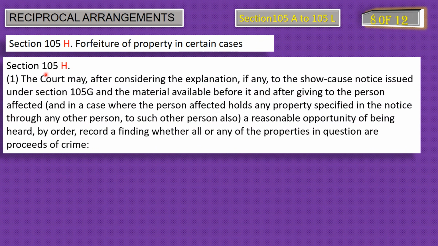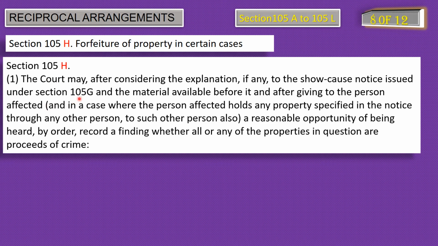Subsection 1 of section 105H says the court may, after considering the explanation, if any, to the show cause notice issued under section 105G and the material available before it, and after giving to the person affected, and in case where the person affected holds any property specified in the notice through any other person, to such other person also, a reasonable opportunity of being heard, by order record a finding whether all or any of such properties in question are proceeds of crime.